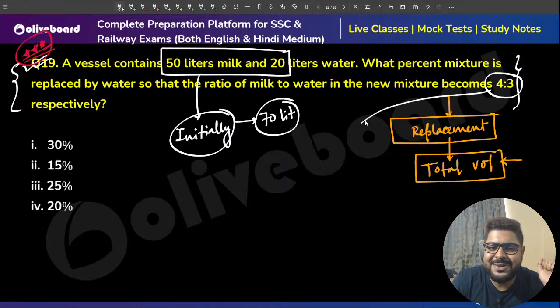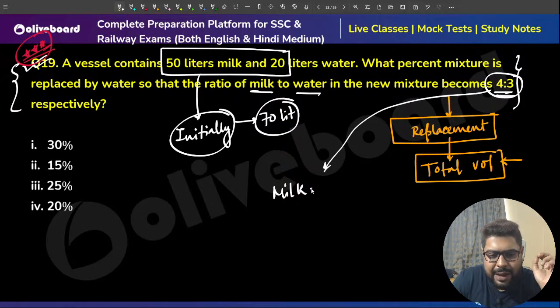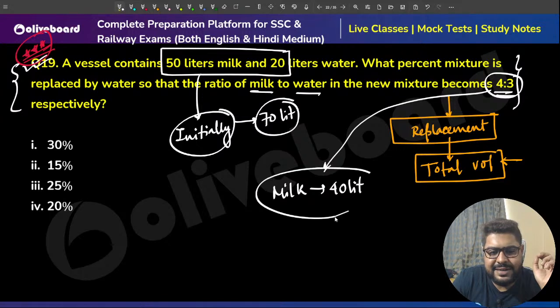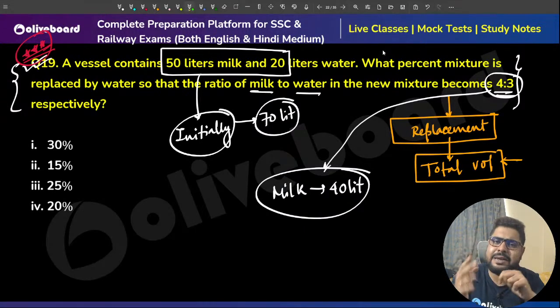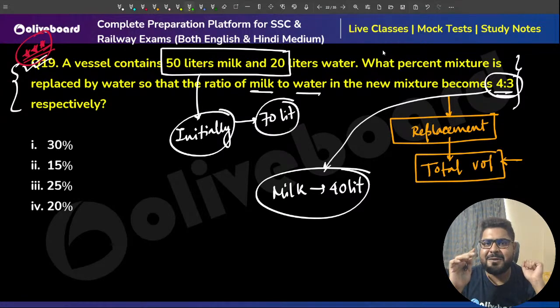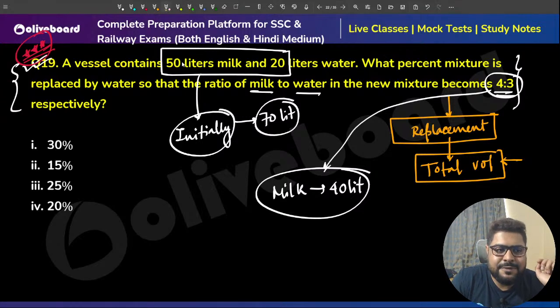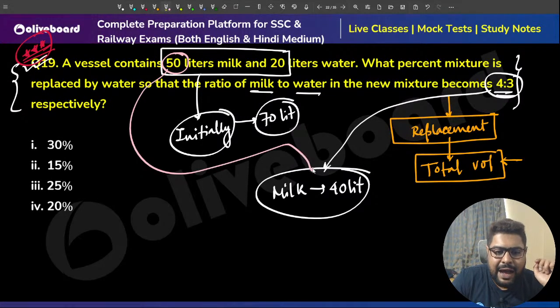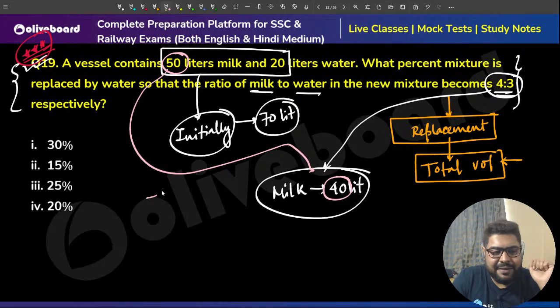Now that 70 liters has milk to water as 4:3. That means milk is 40 liters. Why are we calculating milk? Because water is difficult to calculate, since I have taken out water and then added water. Milk I have only taken out, not added. So always use that, it's easier to calculate. So 50 liters of milk was there, and after replacement 40 liters of milk is there. So how much have I taken out? I have taken out 10 liters.